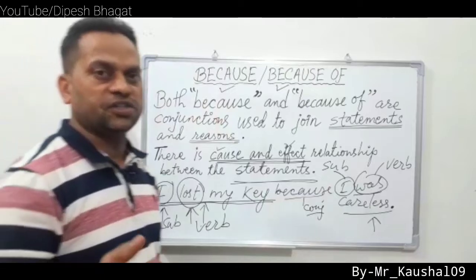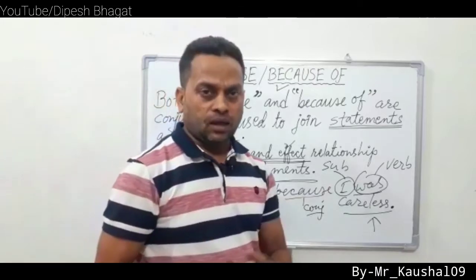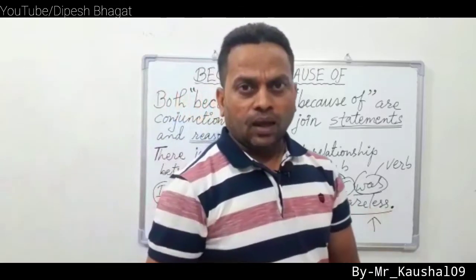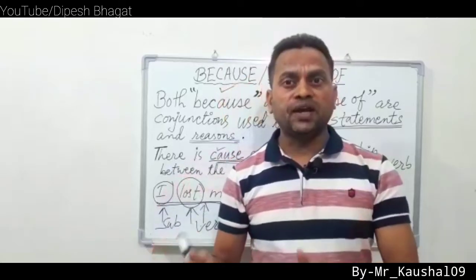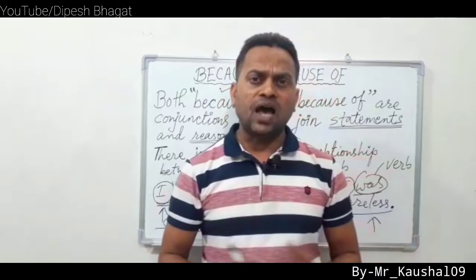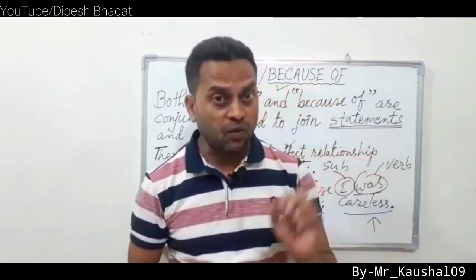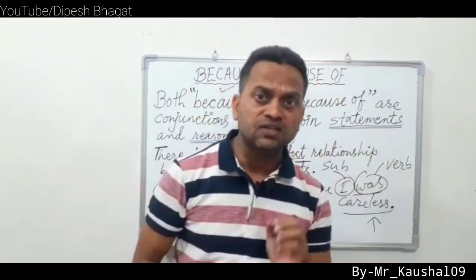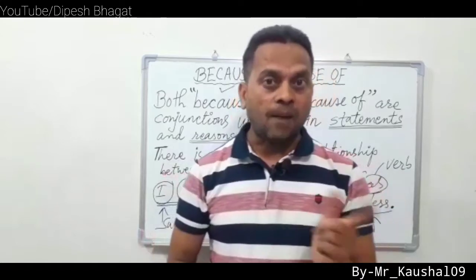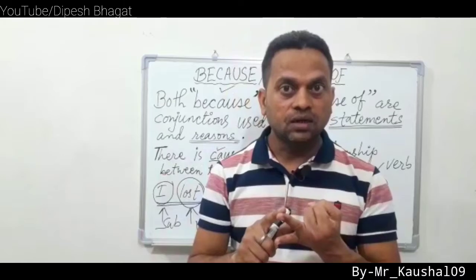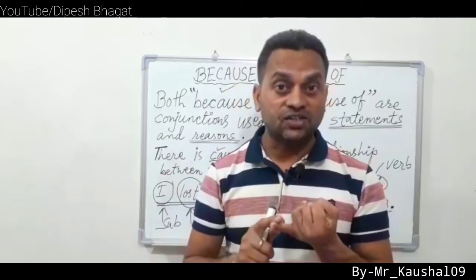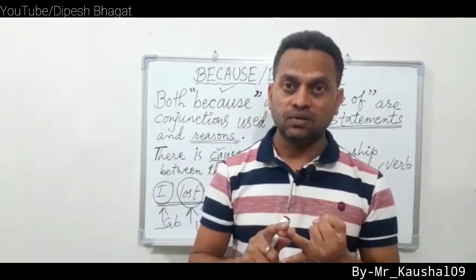For example, I went to bed early because I was very tired. After because, what is there? I was very tired. I is the subject, was is the verb.